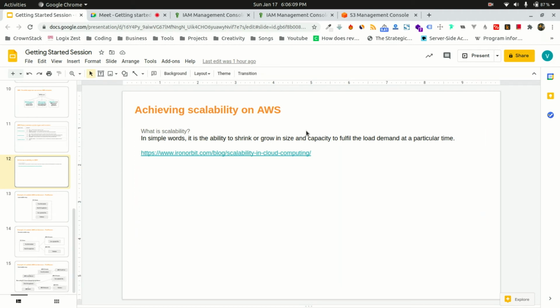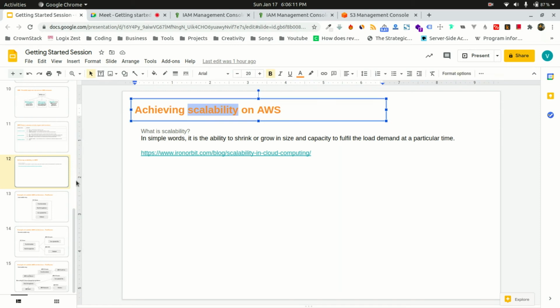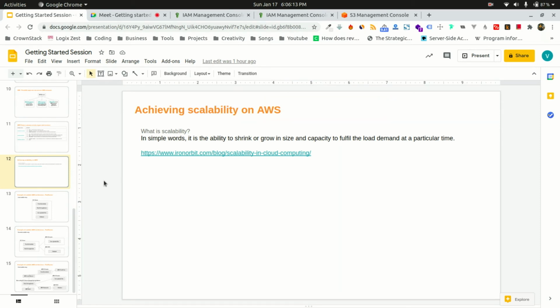So that is scalability: to deploy and manage your application on AWS such that even if there is one user or 10 crore users, your application will still be able to perform, right? Because every server has a limited capacity.